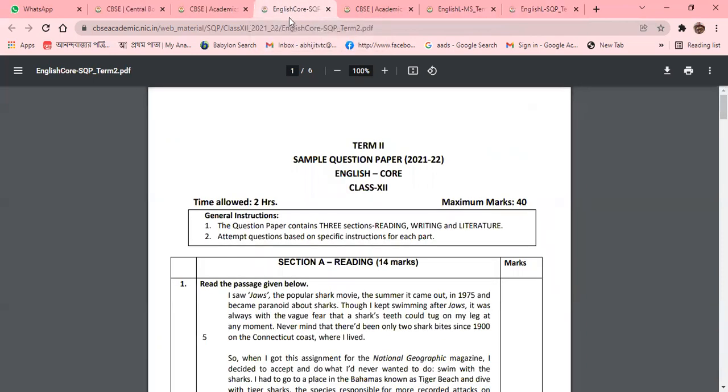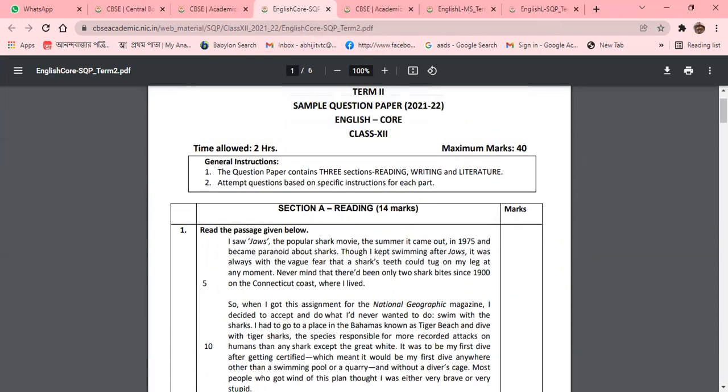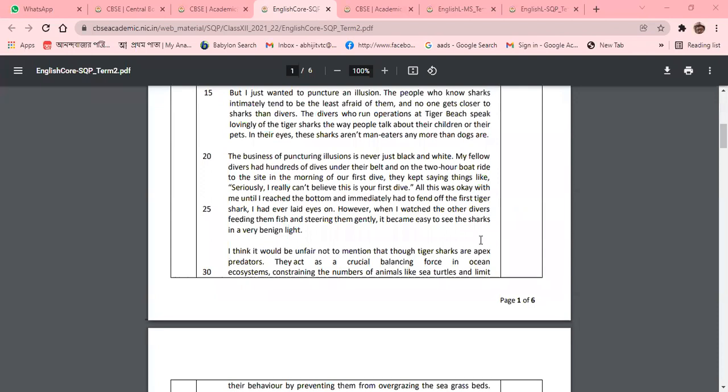Now we are coming to the class 12 question paper. In the class 12 English paper, all the things are the same. Take the reading part. Some changes will be there in the marking. The reading part will carry 14 marks. In class 10, we saw the reading part carries 10 marks, but for class 12 it carries 14 marks. So how will the 14 marks be divided?